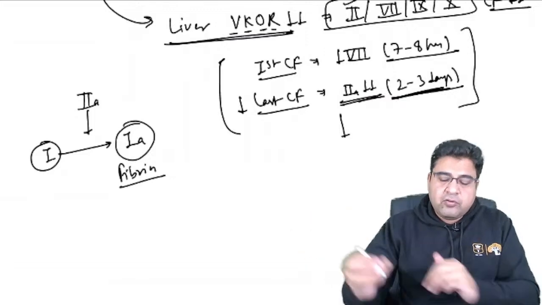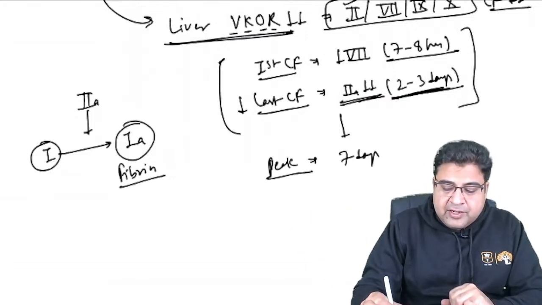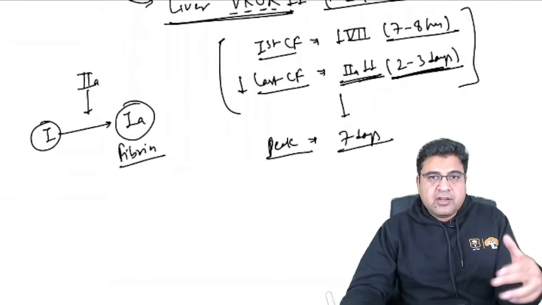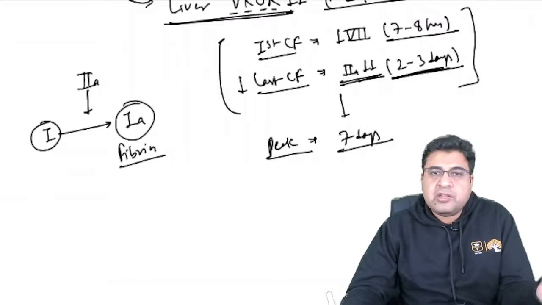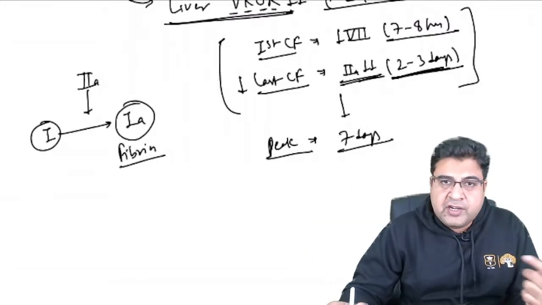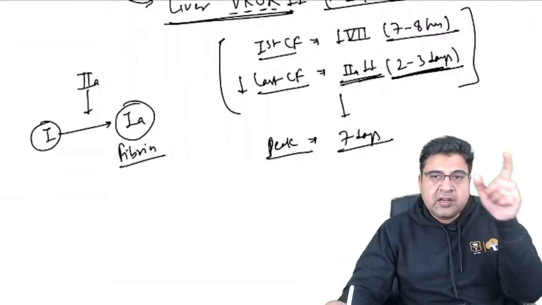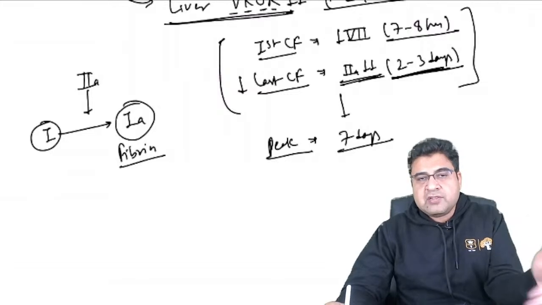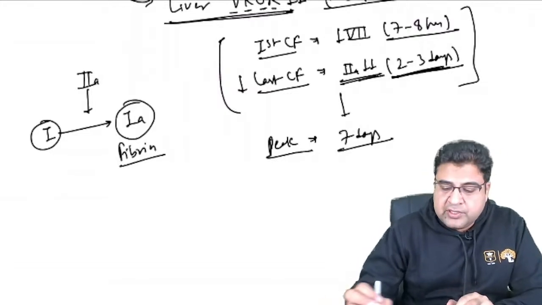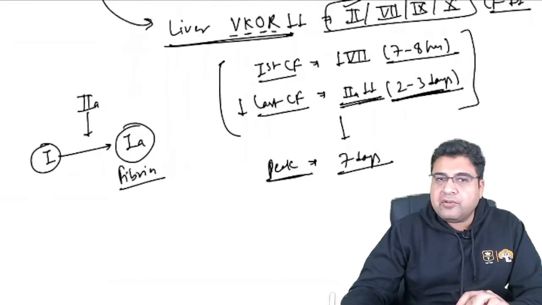Now the peak effect of warfarin will take 7 days, because it takes a long time for the body to reduce all the clotting factors, since you have stopped the synthesis of new clotting factors. Whatever clotting factors are there in our plasma will start declining gradually, and that takes a proper 7 days before you can see the peak effect of warfarin. This is for the onset of action of warfarin.